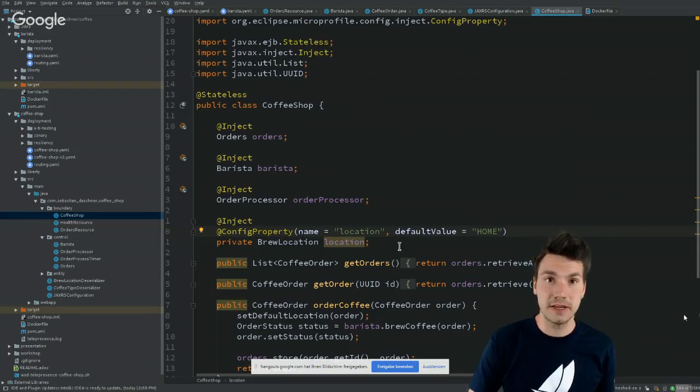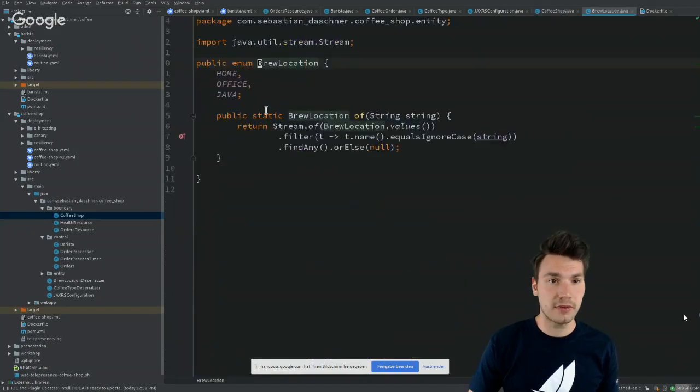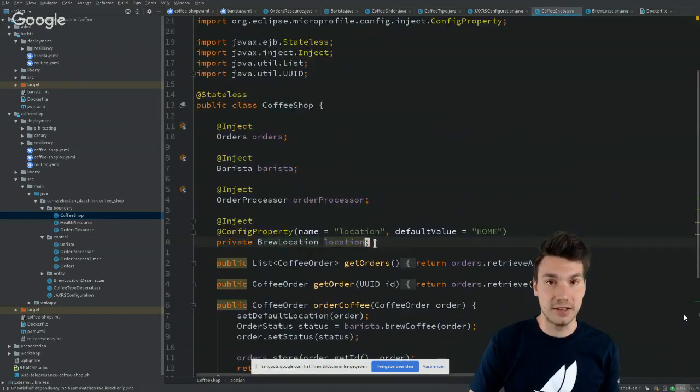So that is being available out of the box, and then I can provide this location here. By default, that's being called home, and I have a few locations available, and the lookup by default is home, unless it's provided in an environment variable. So where does that come from specifically?